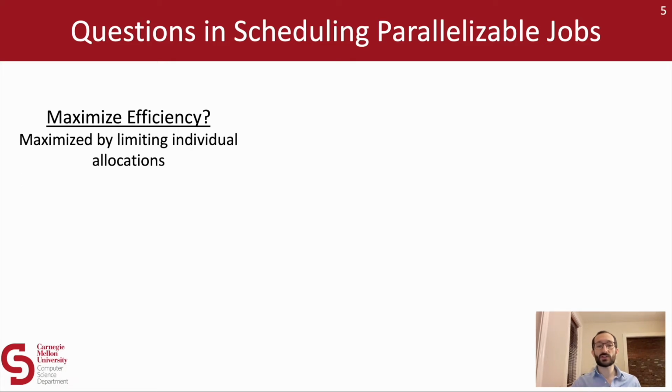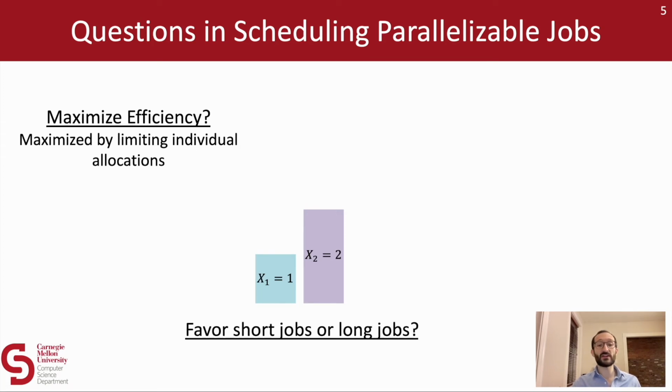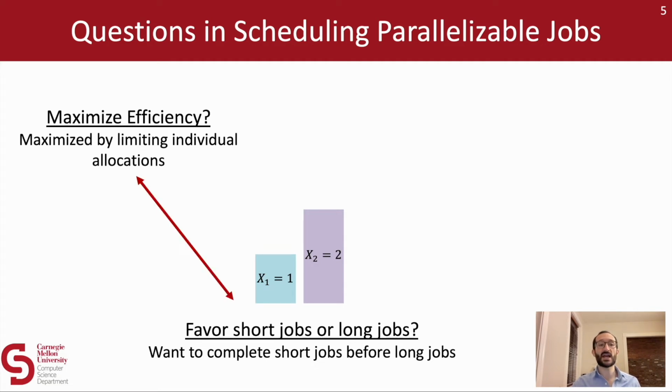One might also ask what to do if we have some jobs with less inherent work and some jobs with more inherent work in the system. Should we favor the short jobs or favor the long jobs? Well, it turns out that favoring the short jobs will tend to reduce response times. But if we allocate all of our cores to the shortest jobs, that will again be highly inefficient. So we actually have to balance a trade-off between favoring short jobs and maximizing system efficiency. We show how to optimally balance this trade-off in our Performance 2020 paper.